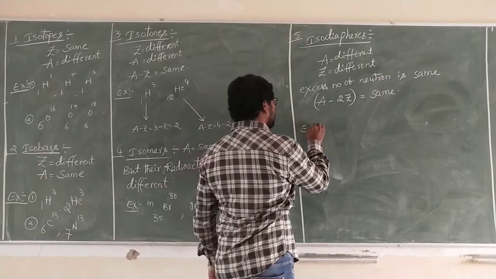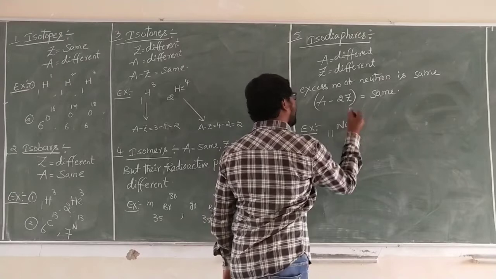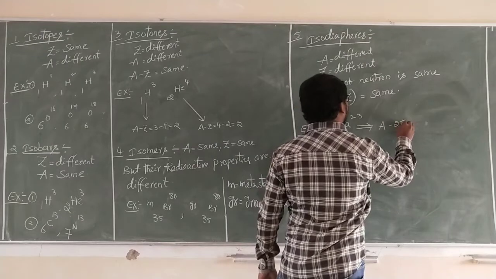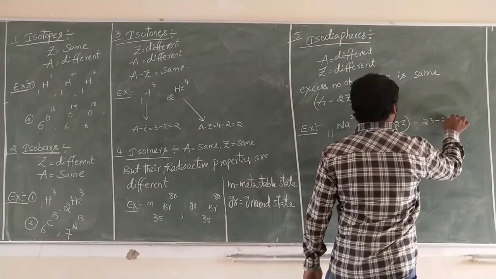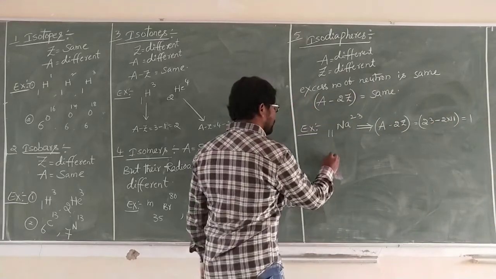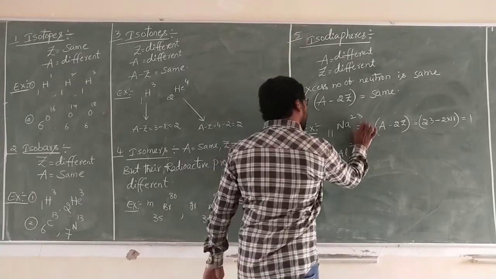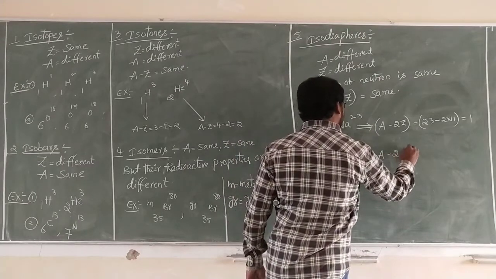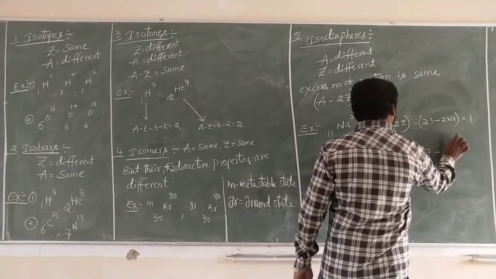Example: 11 sodium 23. What is A minus 2Z? 23 minus 2 into 11 is equal to 1. 13 aluminum 27: A minus 2Z is 27 minus 2 into 13, which is 1.